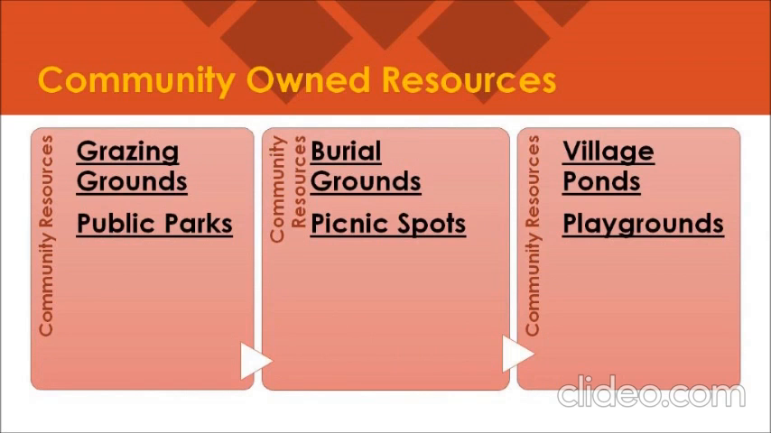Okay? Now let's talk about the second type, which is community owned resources. The name itself tells what kind of resources come under this group. Means those resources which are accessible to all the members of the community. The examples of community owned resources are grazing grounds, burial grounds, village ponds, public parks, picnic spots, and playgrounds in urban areas.